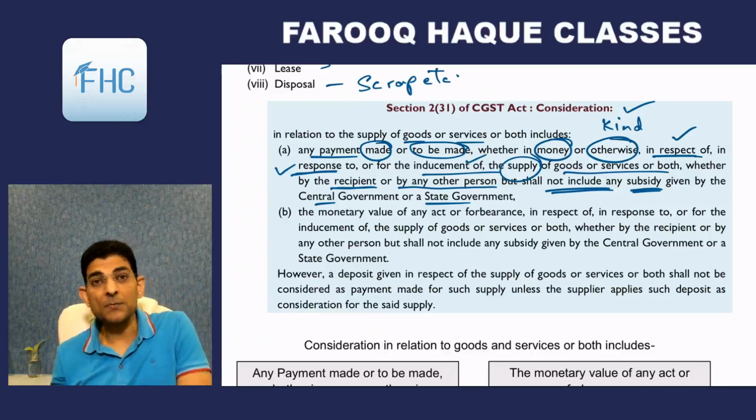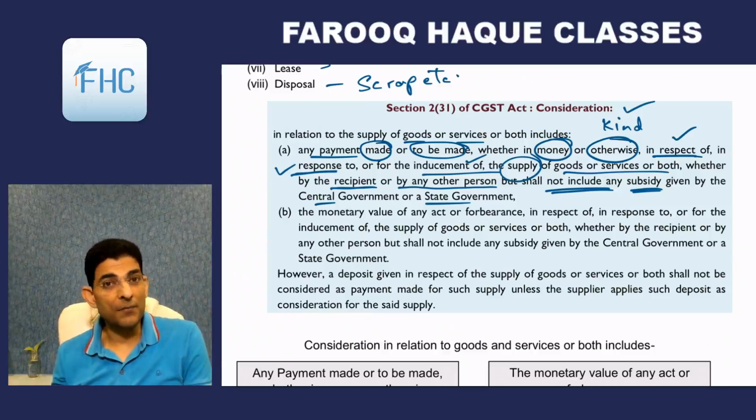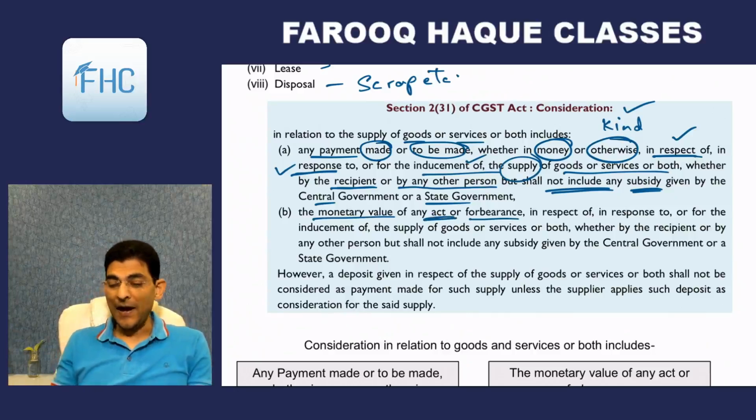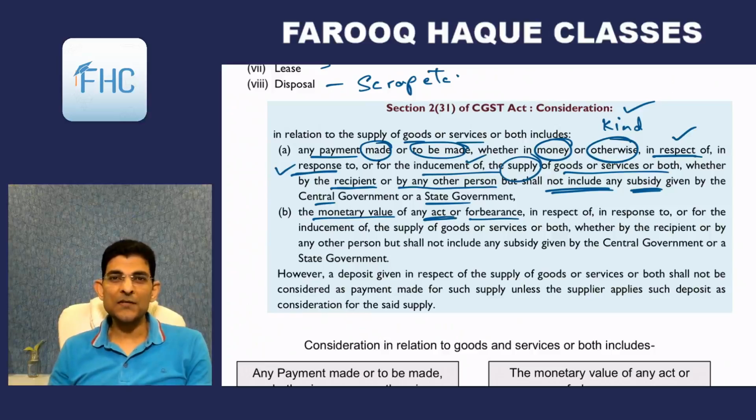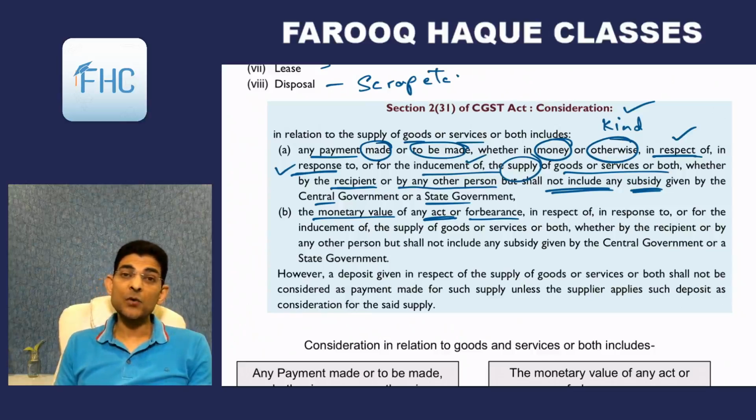But it excludes subsidies given by the central or state government. Secondly, the monetary value. Second is even more interesting. The monetary value of an act or forbearance. Act means doing something, forbearance means stop from doing something. You will not do something. So what it says, monetary value. How will we find this monetary value of what you are doing? That we'll see in the valuation rules. Okay, don't think about it right now.